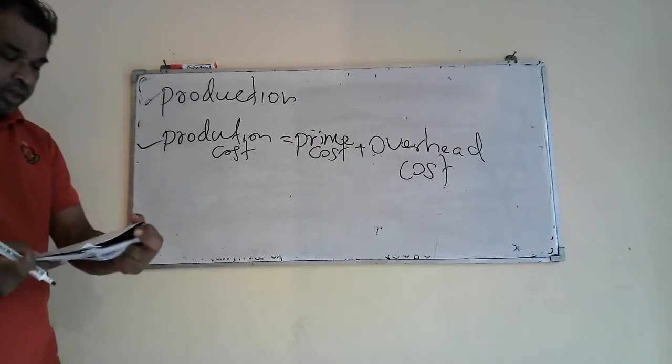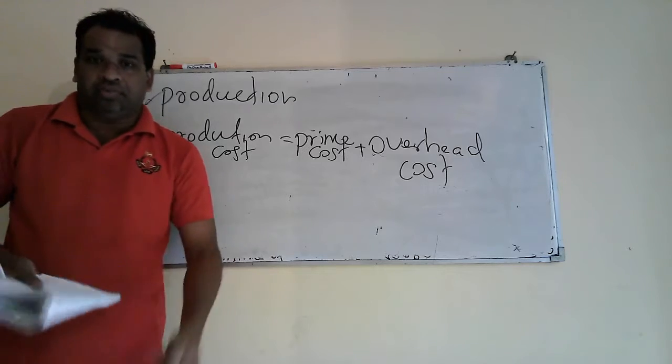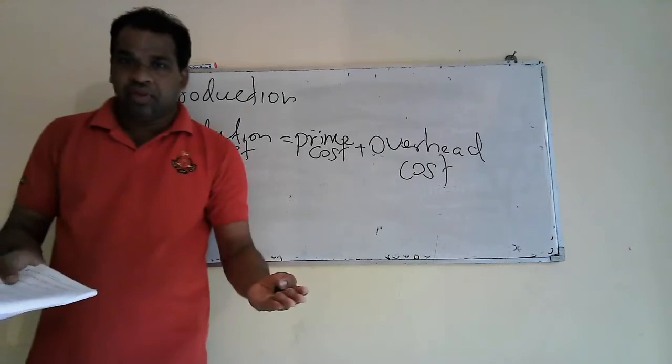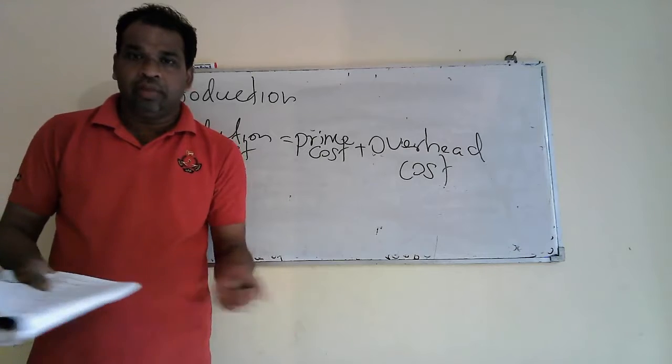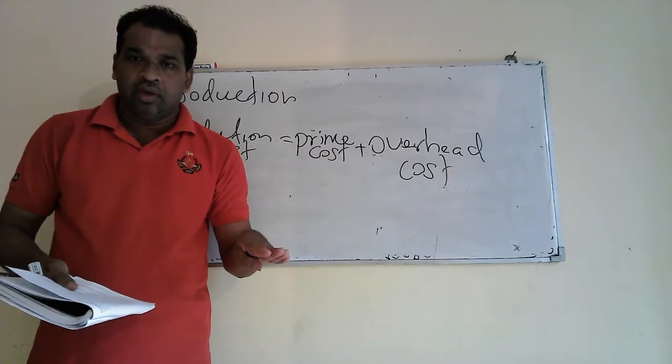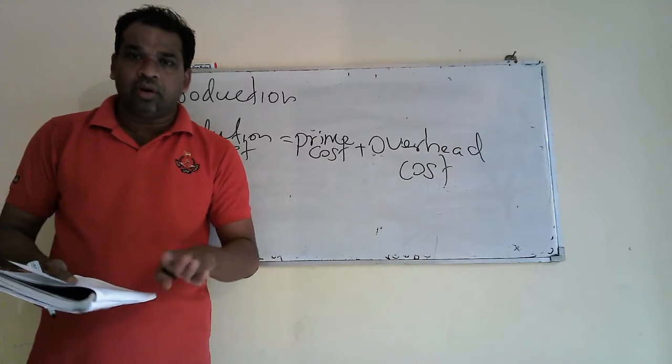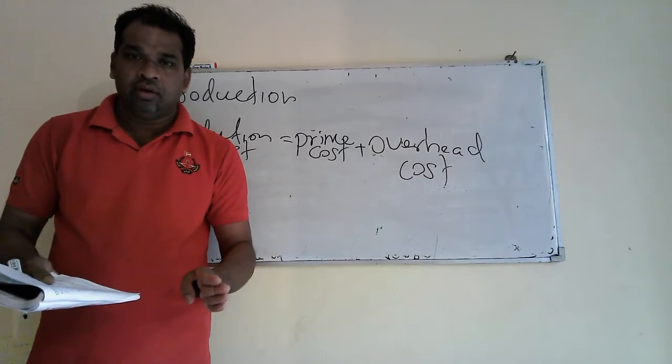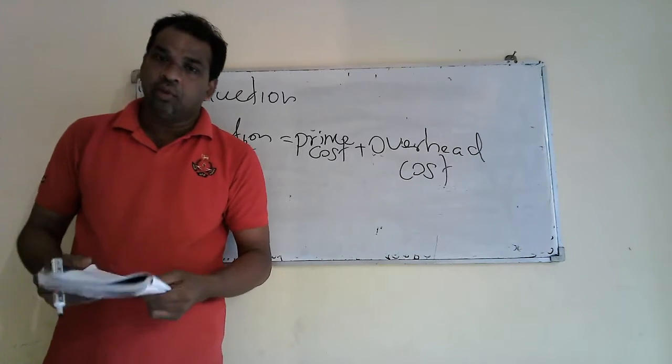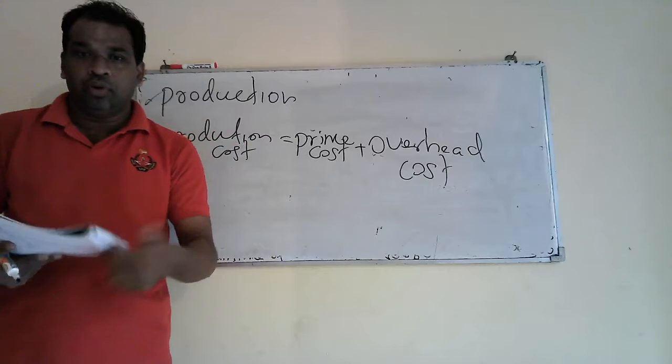Right? Then you should know unit cost. What is unit cost? Unit cost is the average cost. If you know the total production cost and the total number of units produced during a specific period, then you can calculate average cost or unit cost.